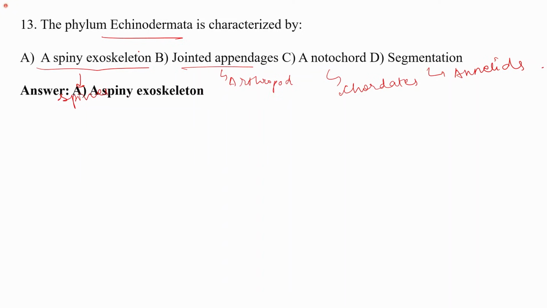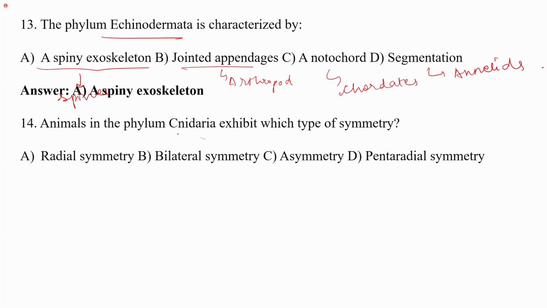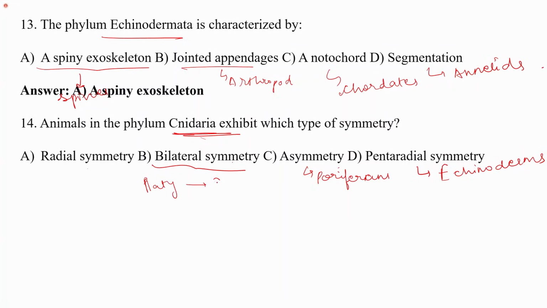Right? The next is, animals in the phylum Cnidaria exhibit what type of symmetry? So the options are radial symmetry, bilateral, asymmetry. Asymmetry is mostly in the poriferans. Pentaradial symmetry is the characteristic of echinoderms. Bilateral symmetry is the characteristic of organisms from Platyhelminthes to echinoderms. And radial symmetry is present in Cnidaria and coelenterates.